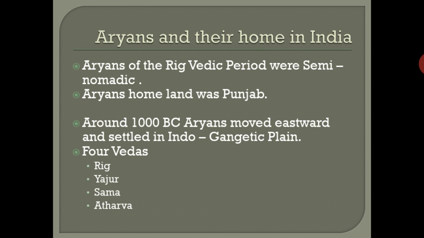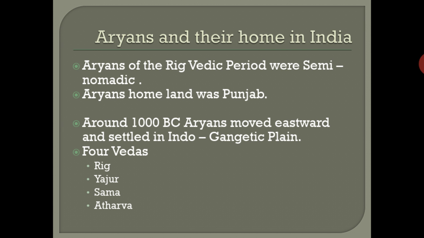Next one. How did they live in India? The Aryans of the Rigvedic period were semi-nomadic, so they would stay six months or one year, depending on the time, and then move to other places. When they first arrived, they lived in the Punjab region up to 1000 BC, and only after that did they start to move eastward. Around 1000 BC, the Aryans moved eastward and settled in the Indo-Gangetic plain.